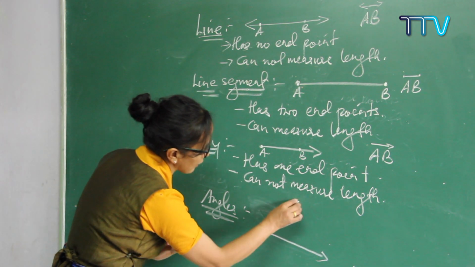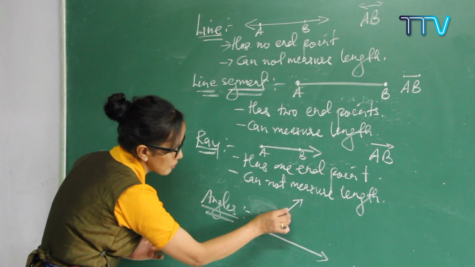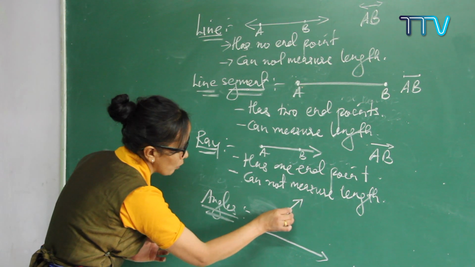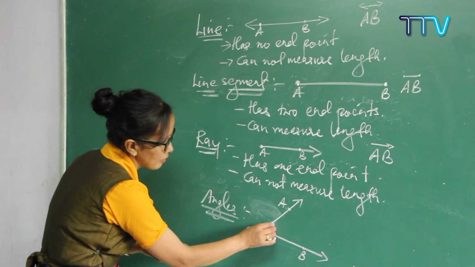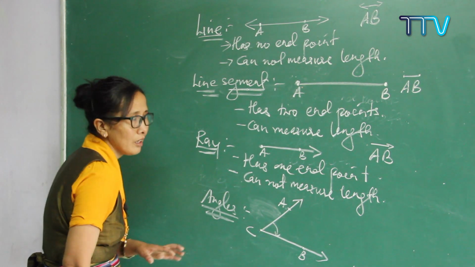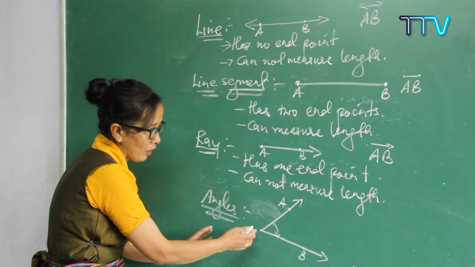See here, this is an angle, and there is one vertex. We can put it here, C, and this is a point here, A, and another point here, B. So this is the angle, which is formed by two rays from one vertex.